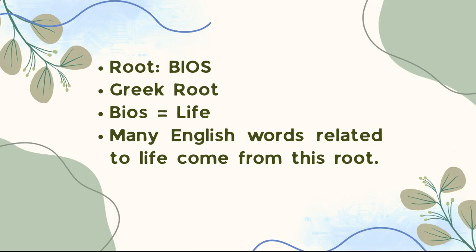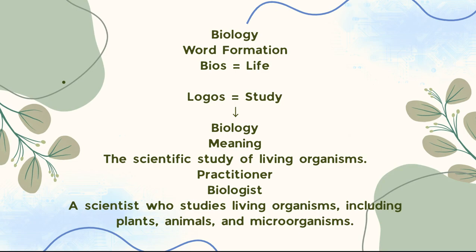Then we have another root which is bios. Bios means life. We have seen this root as well in last videos. Biology is the first word. Bios means life, plus the study, a scientific study of living organisms. The practitioner is called biologist. We add the ist suffix, and it becomes the practitioner. A scientist who studies living organisms, including plants, animals, and microorganisms, is called a biologist.